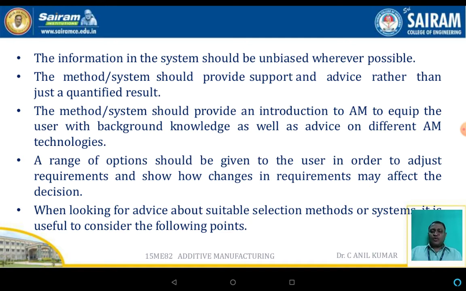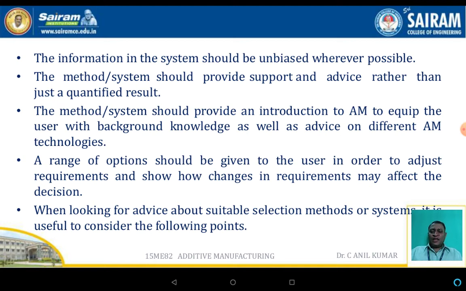The method should provide an introduction to additive manufacturing to equip the user with background knowledge, as well as advice on different additive manufacturing technologies. A range of options should be given to the user in order to adjust the requirements and to show how a change in requirements may affect the decision.